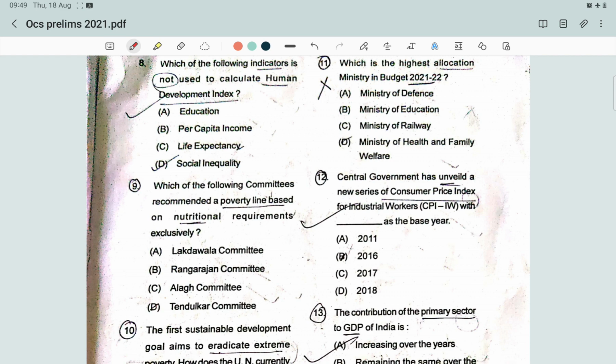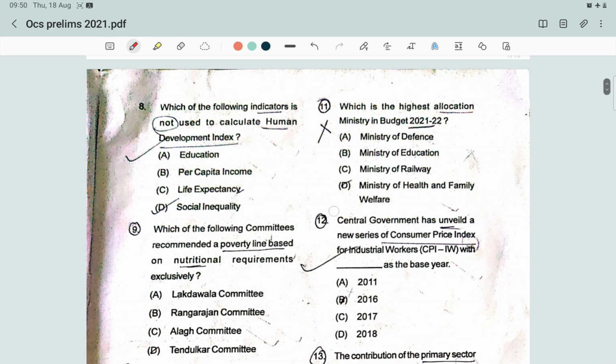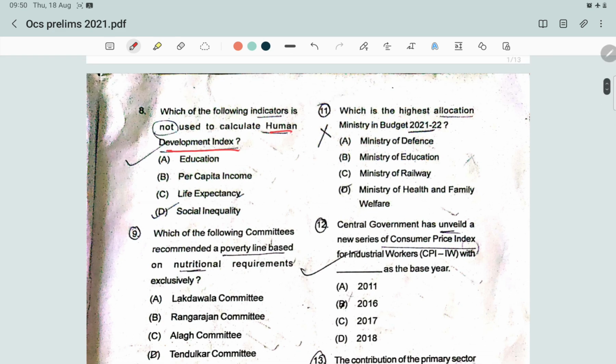Human Development Index? So let's see the Human Development concept.